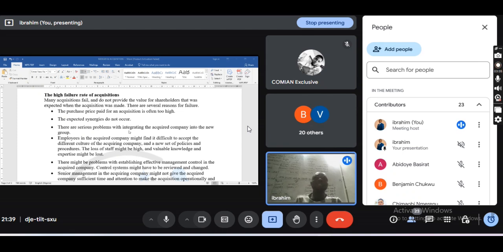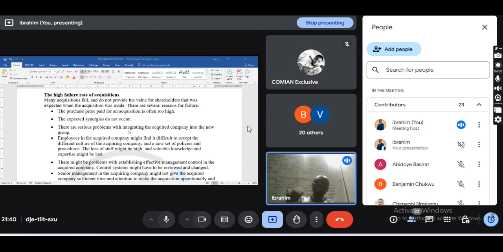Now, these expected synergies do not occur. Probably when they calculate the combined company together and compare it with the target company, they see that there is no benefit here. There will not be any synergy, so there is no point. Synergy means there will be a possible increase in your profits when we combine together.